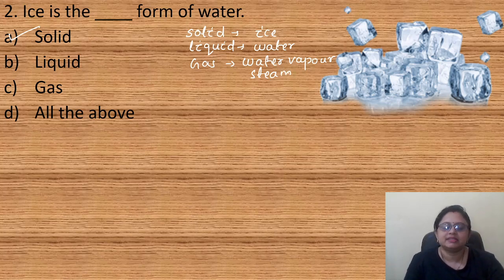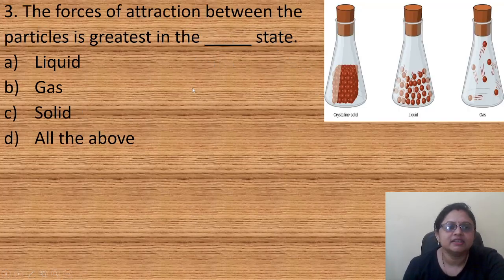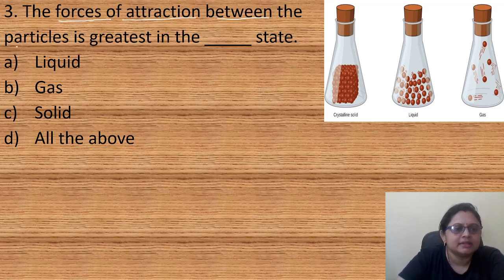Okay, yes. So coming to the next question, the forces of attraction between the particles is greatest in the dash state. Option A liquid, B gas, C solid, D all of the above. So here it is asked, the force of attraction between the particles, it is greatest in which state of matter?